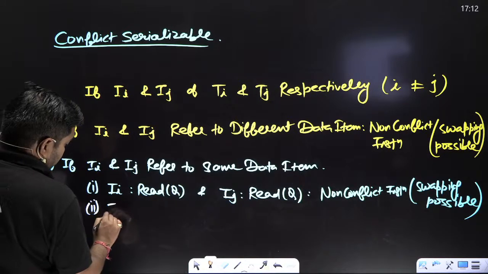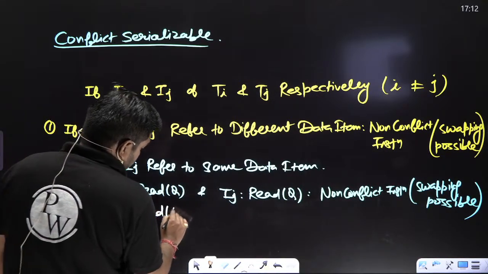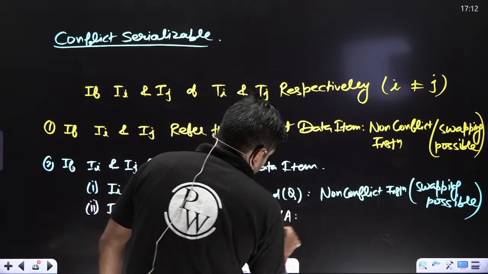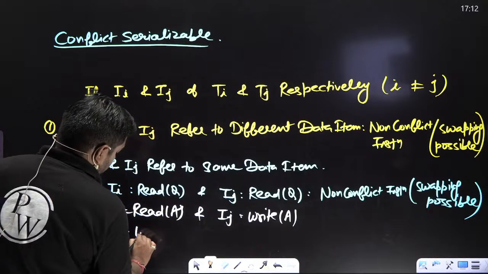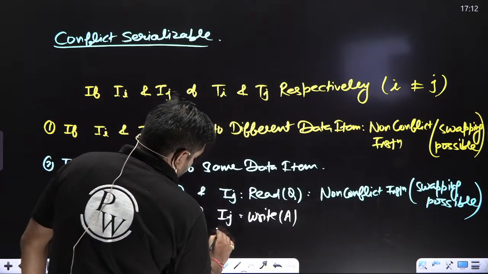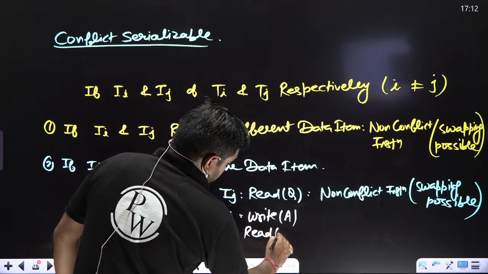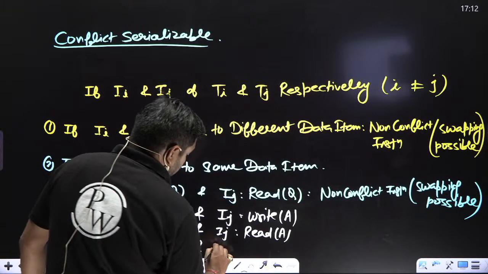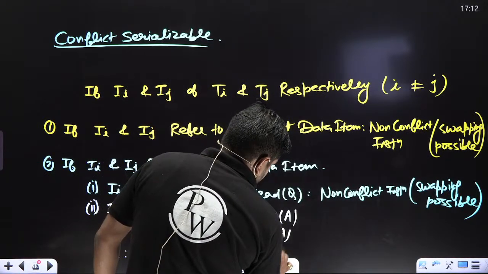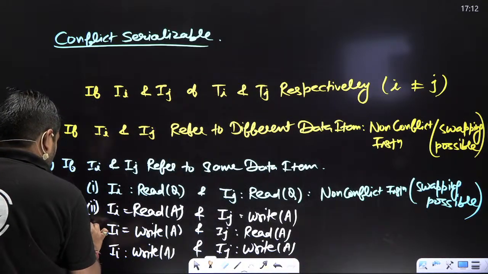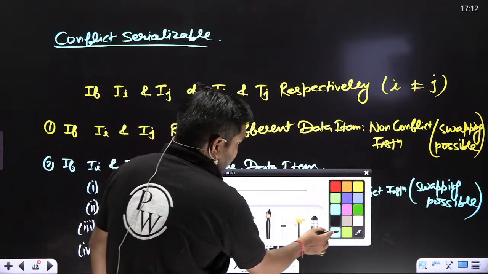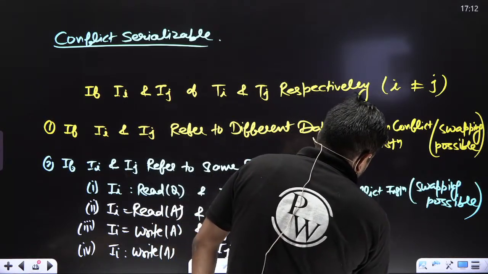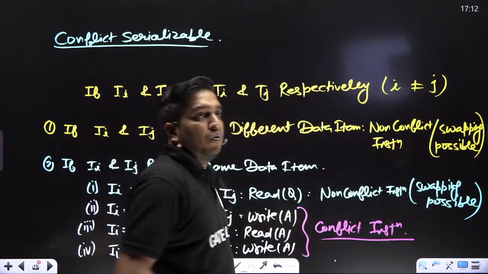But if Ii is read A and Ij is write A, or Ii is write A and Ij is read A, or Ii is write A and Ij is write A, then all are called conflict. All are called conflict instructions.